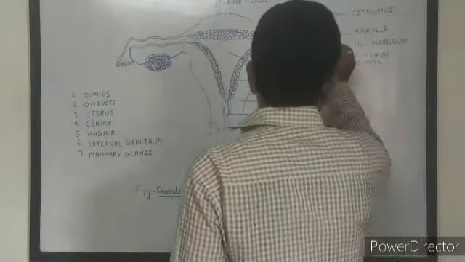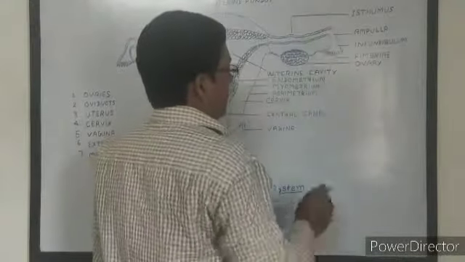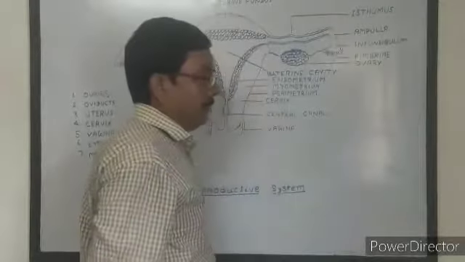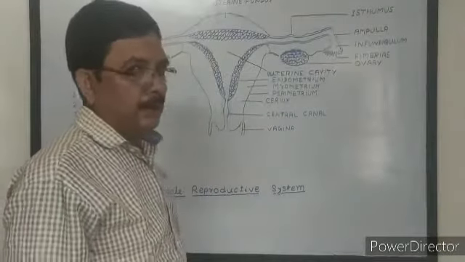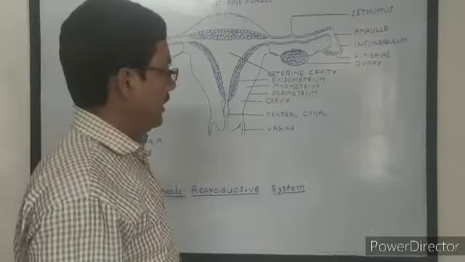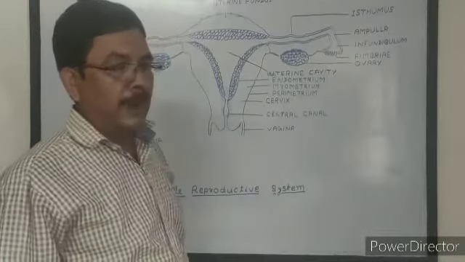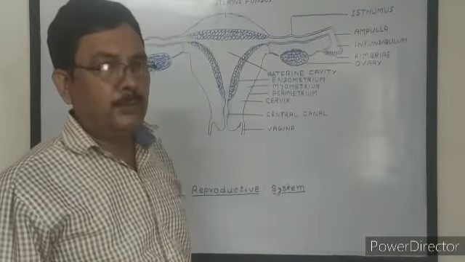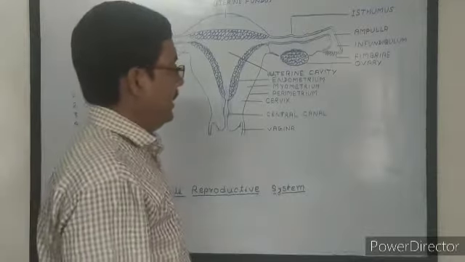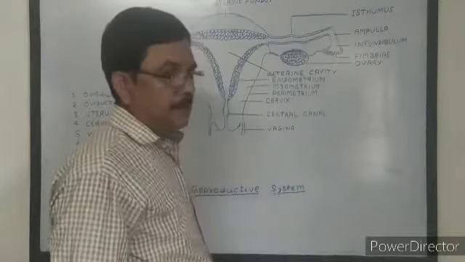After fertilization in the ampulla, the fertilized ovum is called a zygote. Now the zygote starts dividing mitotically to form a 2-celled, 4-celled or 8-celled stage, then a 16-celled stage.